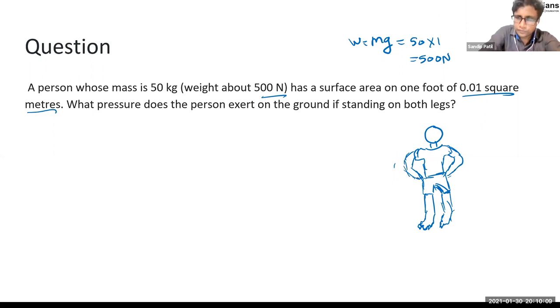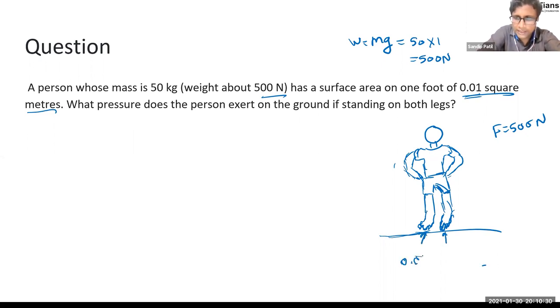What they are saying is the weight is 50 kg. So how much force is he applying on the ground? 500. So can I say force is 500 Newton? That's right. What is the area? Area of one foot is how much? 0.01. So he has 2 feet.